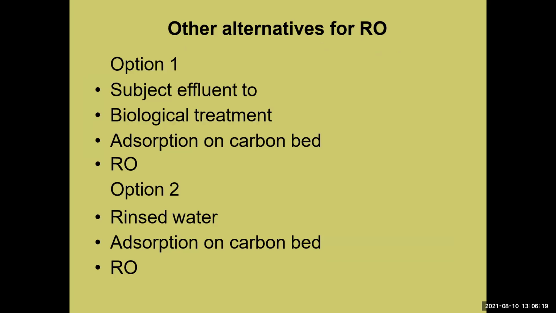Okay, and there are other alternatives to reverse osmosis. Option one is subjecting the effluent to biological treatment, absorption on a carbon bed, then RO. Option two is rinse water absorption on a carbon bed, and then RO.